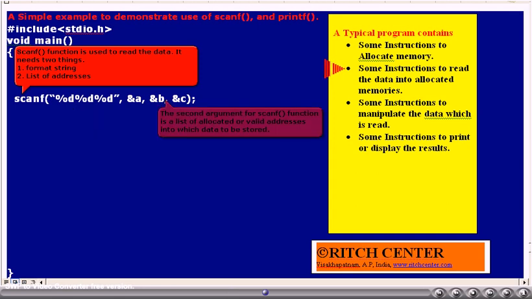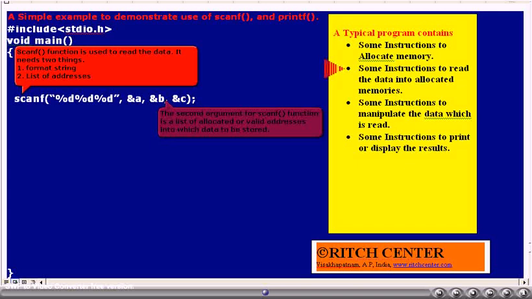The second argument required for the scanf function is the list of addresses. That is, we have to specify where the values whatever the user enters while a program is running have to be stored. This is achieved by applying ampersand, that is the address operator, to each of the variables into which we wanted to store the values whatever the user enters. In this program, we wanted to store 3 values into these 3 variables A, B, C.